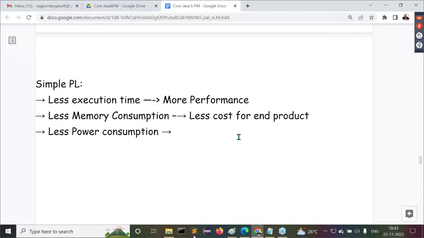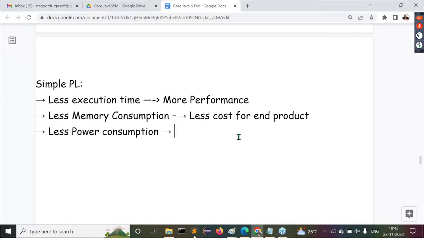Okay, for example, if the energy consumption is more internally inside my remote controller, previously for every 6 months I have to change the batteries, no? But because of this more energy consumption internally, automatically I have to change my batteries every 3 months instead of 6 months, or not? So whenever I'm changing batteries every 3 months, automatically 100 rupees I have to consume every 3 months, or not? So the maintenance cost of this end product is increased, or not?